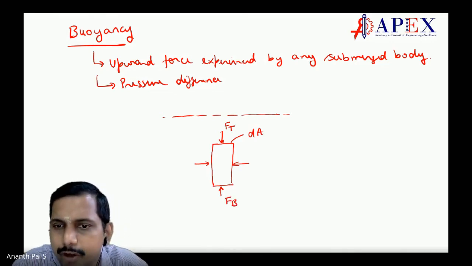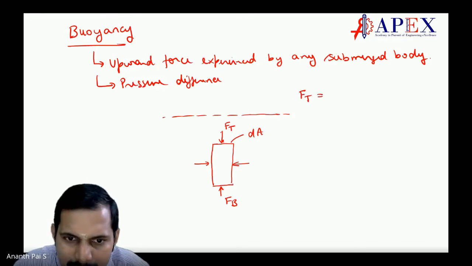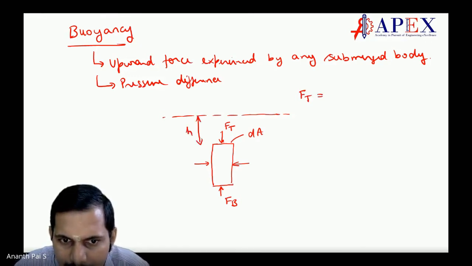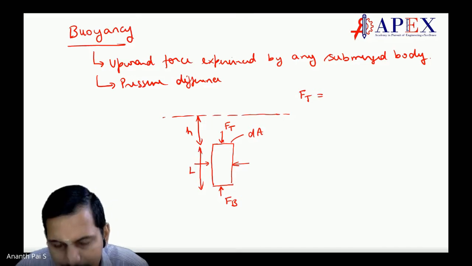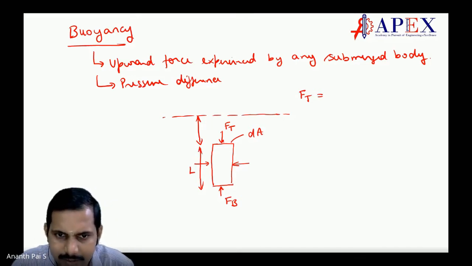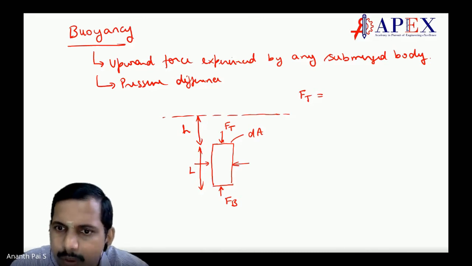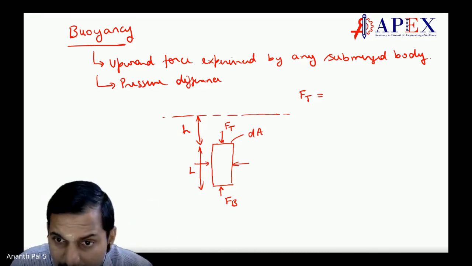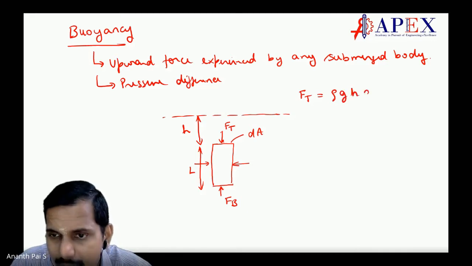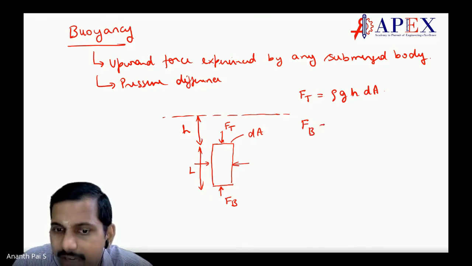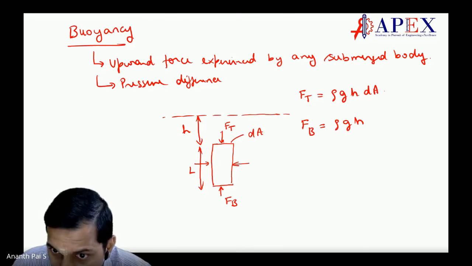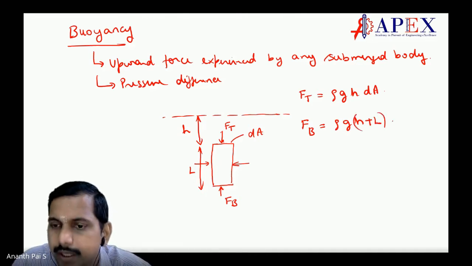Correct. What is F top? F top depends on, say, I will say this is h and this is the length, I'll say L. Don't worry about the notations. Notations always can be different for different things. What is F top? F top is rho g h into dA. And what is F bottom? F bottom is rho g (h plus L) into dA.